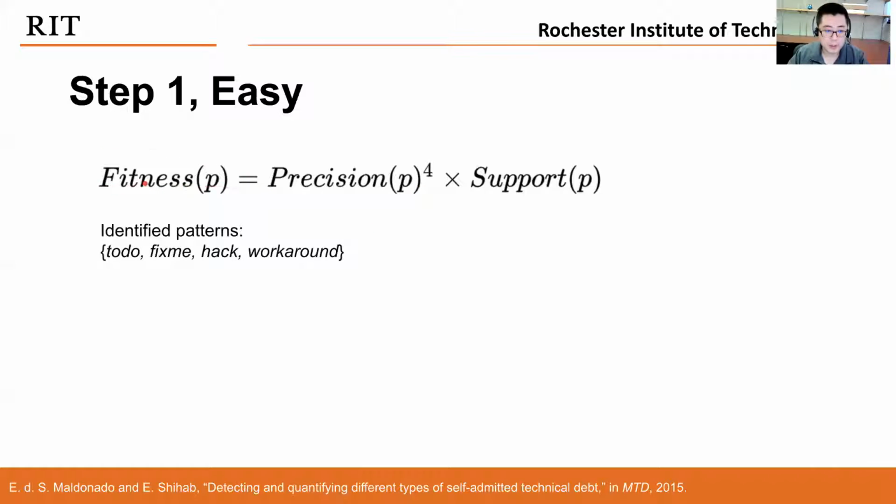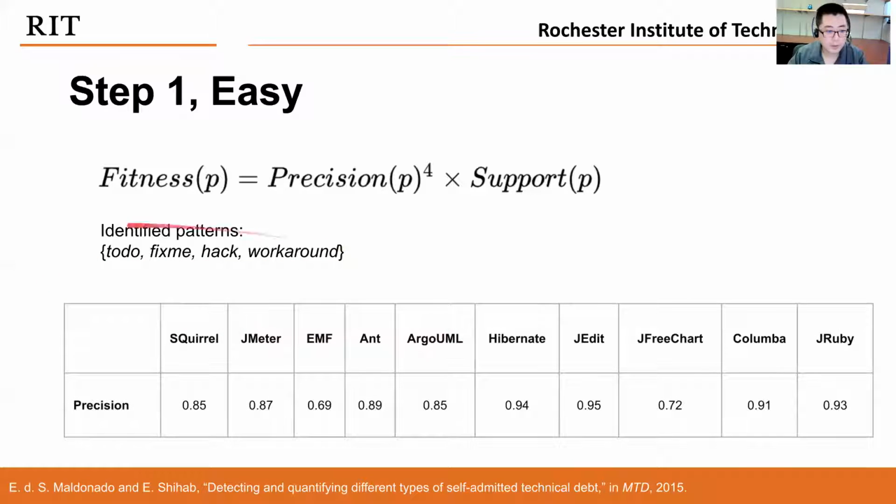Using this fitness function on the dataset originally collected by Maldonado and Shihab in 2015, we identified the following 4 patterns. Here in this work, we only considered one term as a pattern. We didn't consider more complicated scenarios like 2 gram or n gram, but in the future, we can do that. For these 4 identified patterns, in the labeled training data, we found that the precisions are quite high, but not as high as we expected.